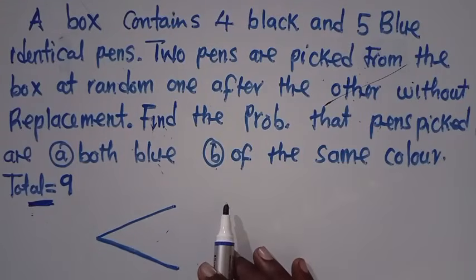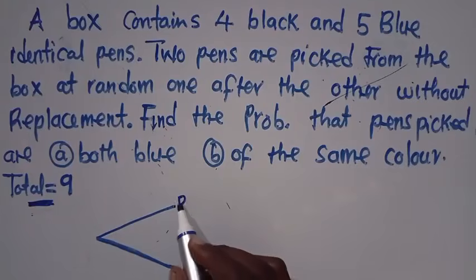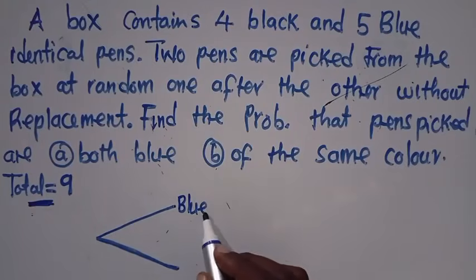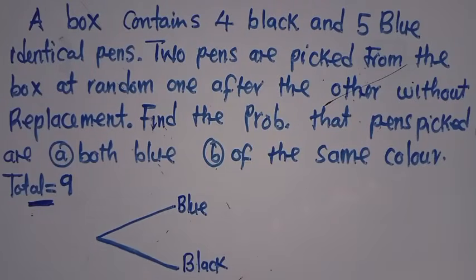On this tree diagram, we've got blue pens, and we also have black pens. We've got 4 black pens. This is what we are given.